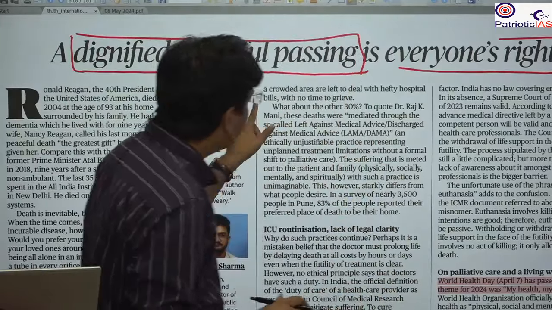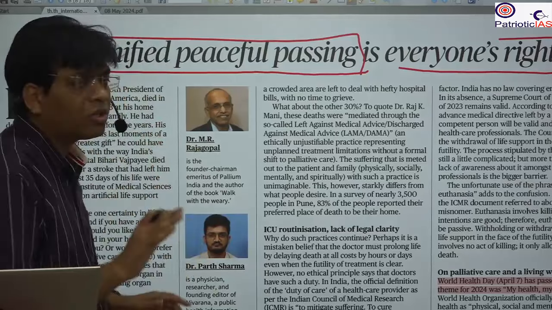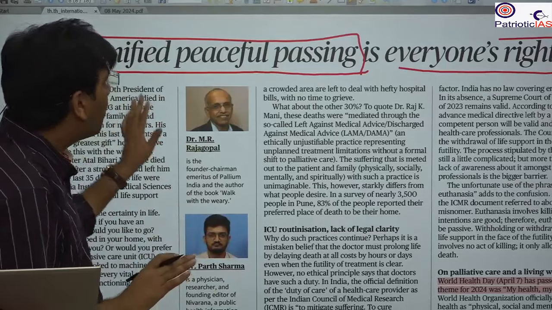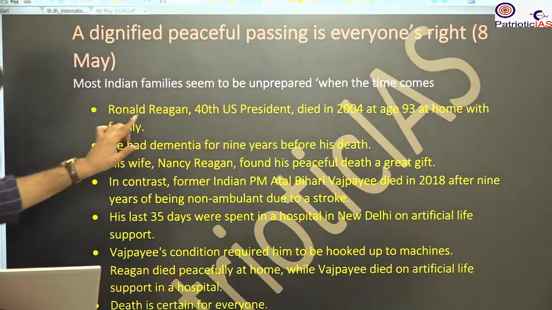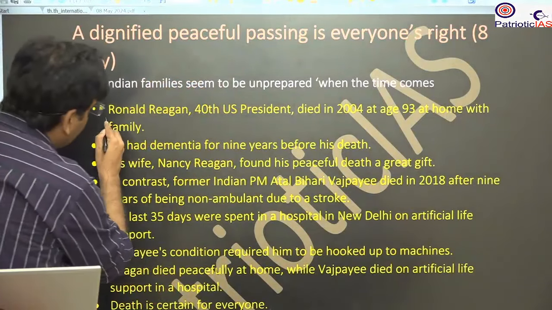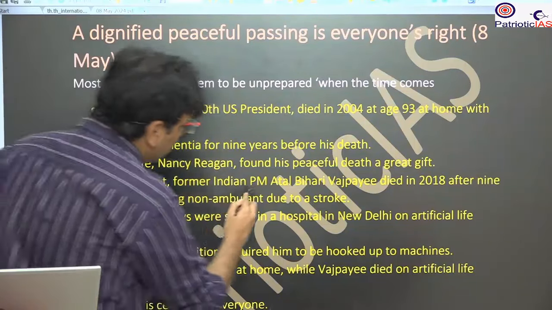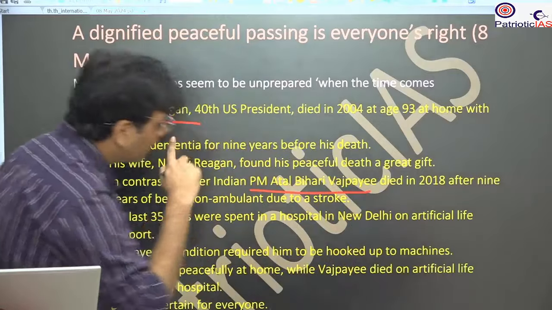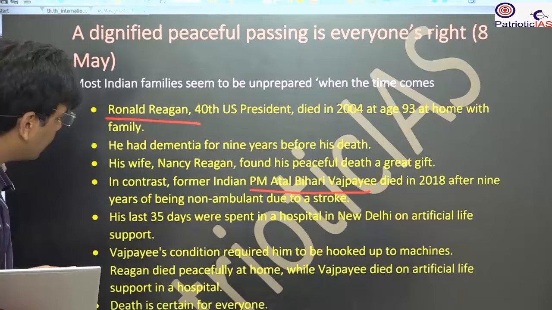Here, it is talking about when you fall ill, when there is a disease you are suffering from and the doctors are not able to save you, what should be the condition? This analysis talks about two cases. One is Ronald Reagan, the president of the US, and the second is the former Indian Prime Minister Atal Bihari Vajpayee. Both died, but there are differences.